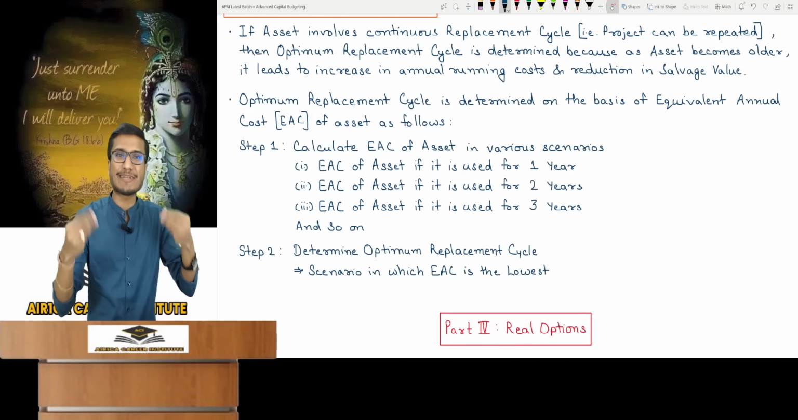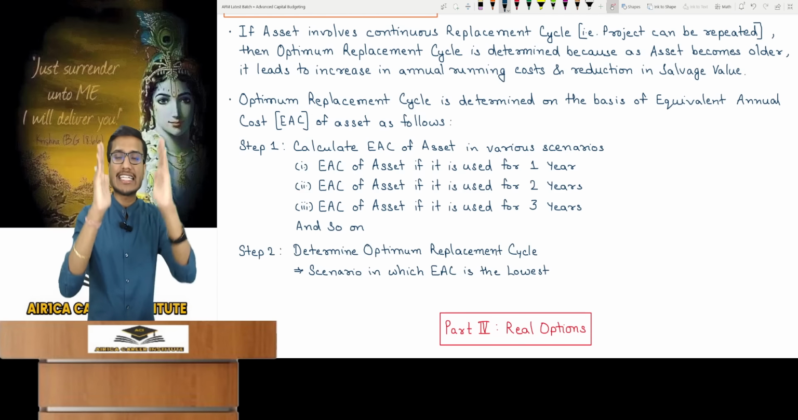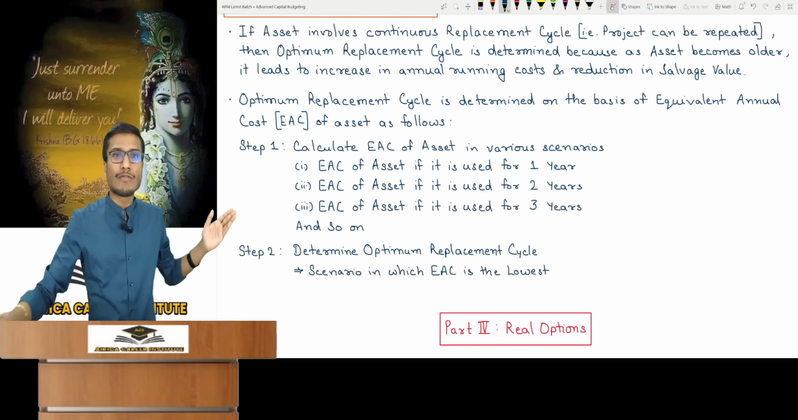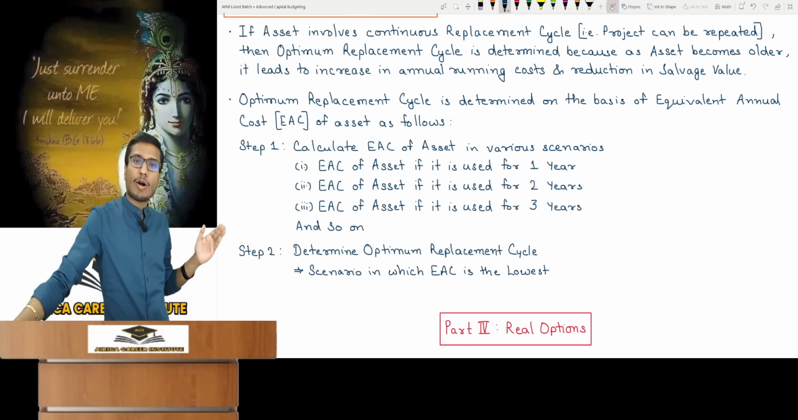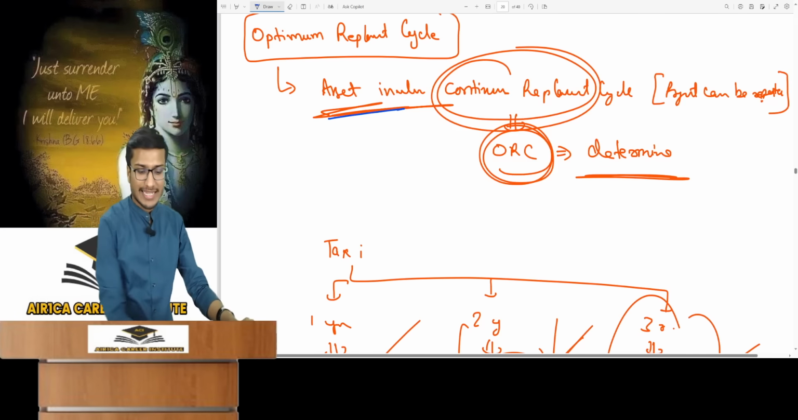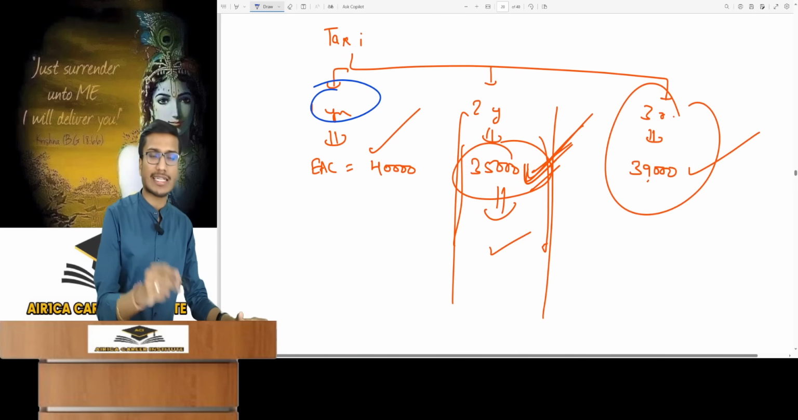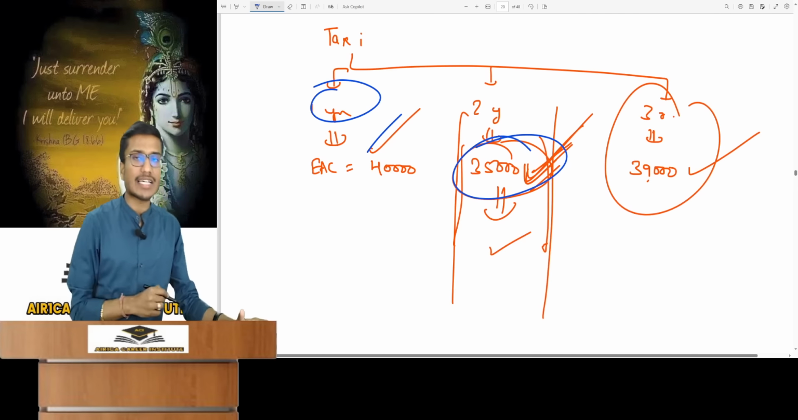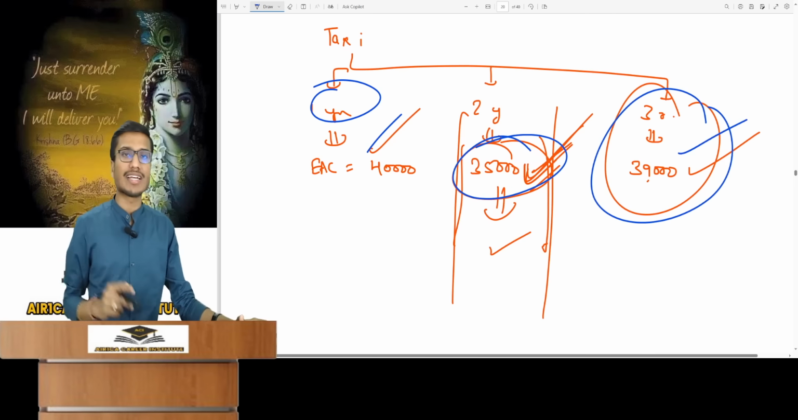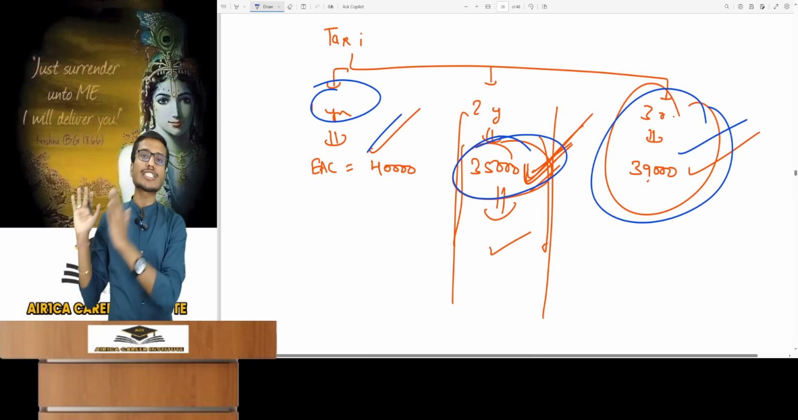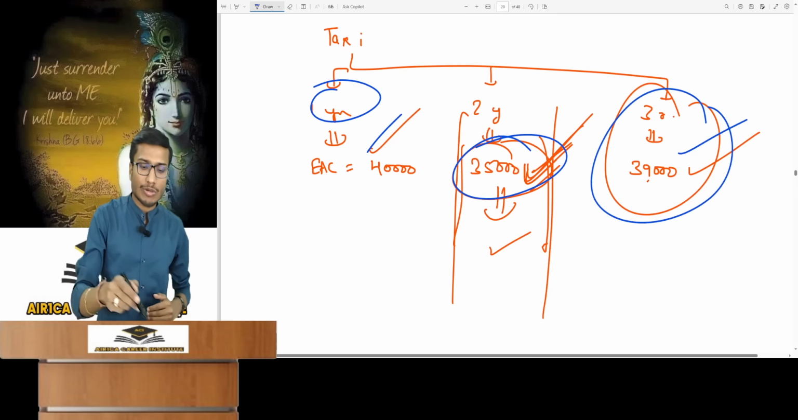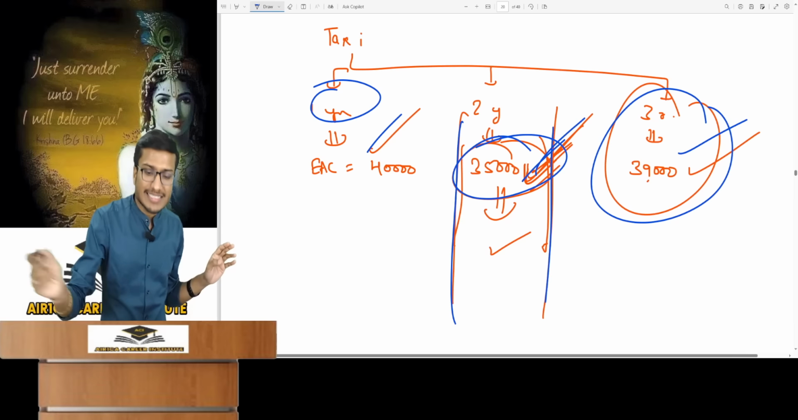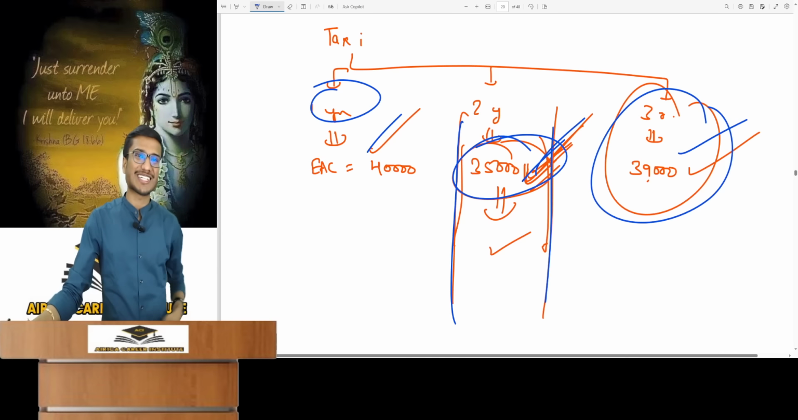So in whichever case you find the EAC is lowest, meaning in the case where I see that the equivalent annual cost is lower, that specific scenario is for you. This will be the optimum replacement cycle. For example, replacing the taxi in 1 year means the EAC becomes 40,000. For 2 years, EAC is 35,000 and for 3, 39,000. EAC means this expense will be incurred every year. Replacing the asset every 2 years means your annual expense is 35,000. So this is the best, isn't it? You should replace the taxi every 2 years.